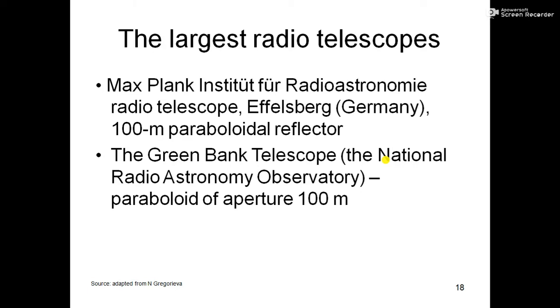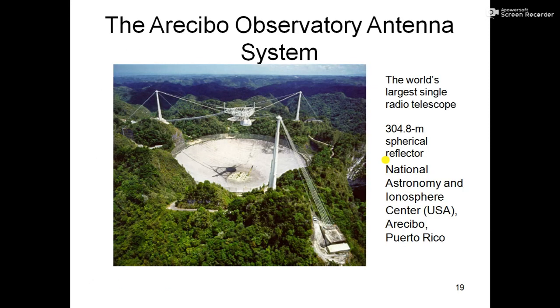Now the largest radio telescope. This is the Max Planck Institute for Radio Astronomy, which is in German, so the spelling is slightly different, because this is German. And you can see this is the antenna. This is such a big antenna, the largest in the world. It looks like a pond, and this is actually the parabolic reflector, and this is the focus. It is supposed to receive electromagnetic waves from far space. This is the reason the signal is very weak, and we need this kind of large structure.